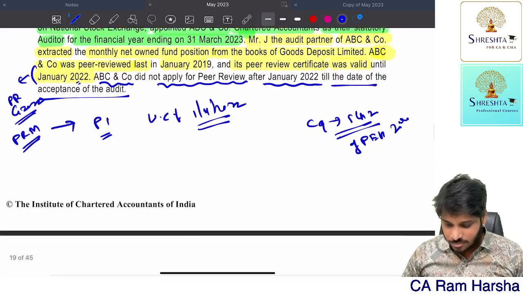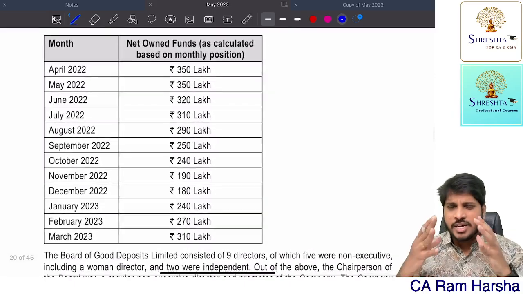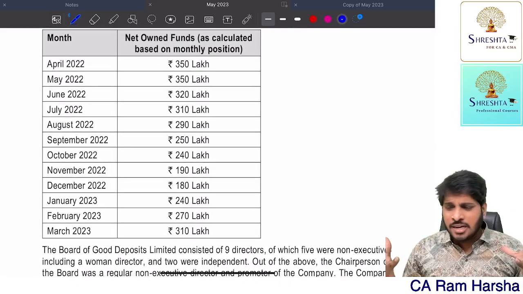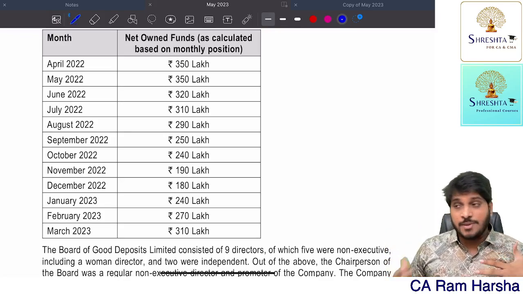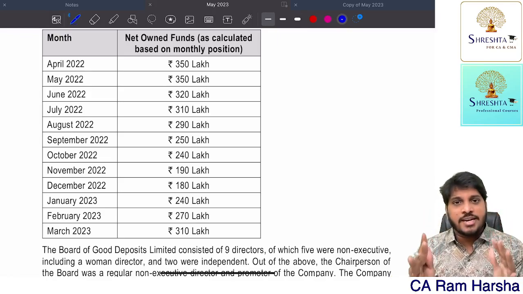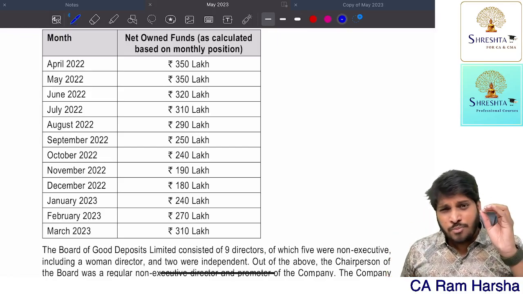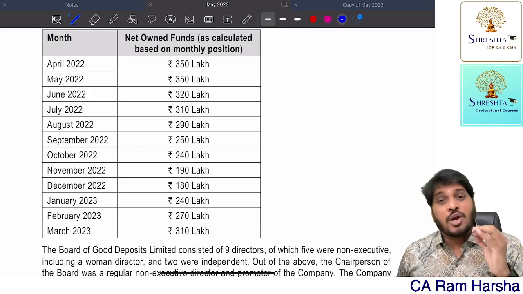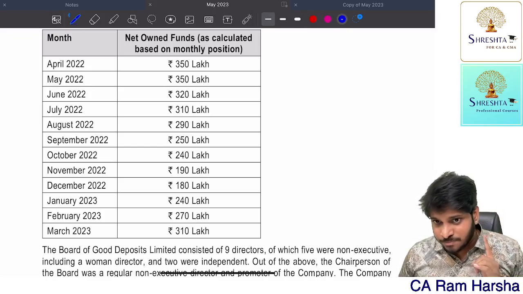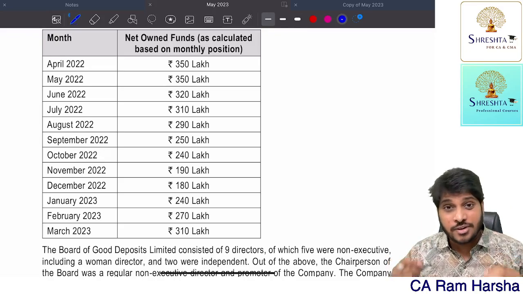Getting it? Fine. See, when you're reading the question, you should read in such a way. Don't get tensed. Don't assume something complicated is being tested. Oh my God, what if? Forget about the result. Focus on reading the question and understanding the process. Most of the facts may not be 100% of the facts, but most of the facts given in the question, you should remember. That is how your focus of reading should be.